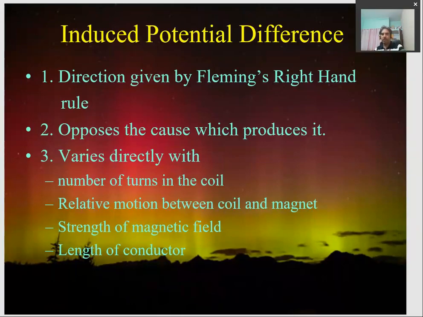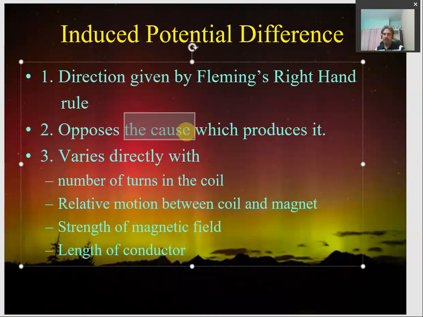Now this induced potential difference has some important points associated with it. The direction of this induced potential difference or induced current is given by Fleming's right hand rule. This direction, which can be known by Fleming's right hand rule, is such that this electric potential, which is induced in this case by changing the magnetic field around a conductor, sends the current in the coil in such a direction so that it opposes the cause which produces it.